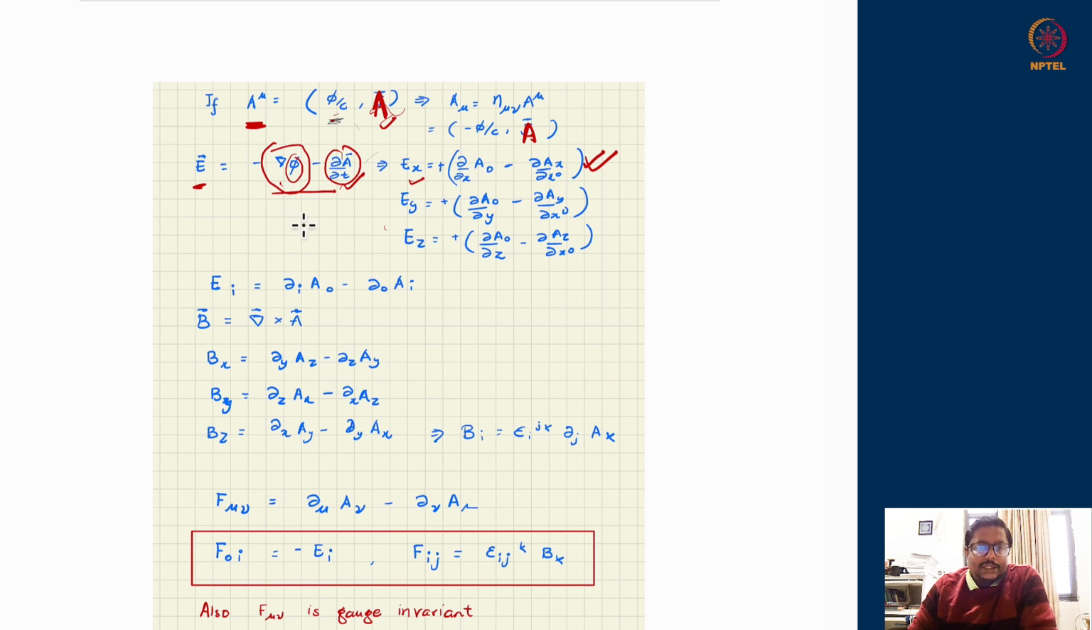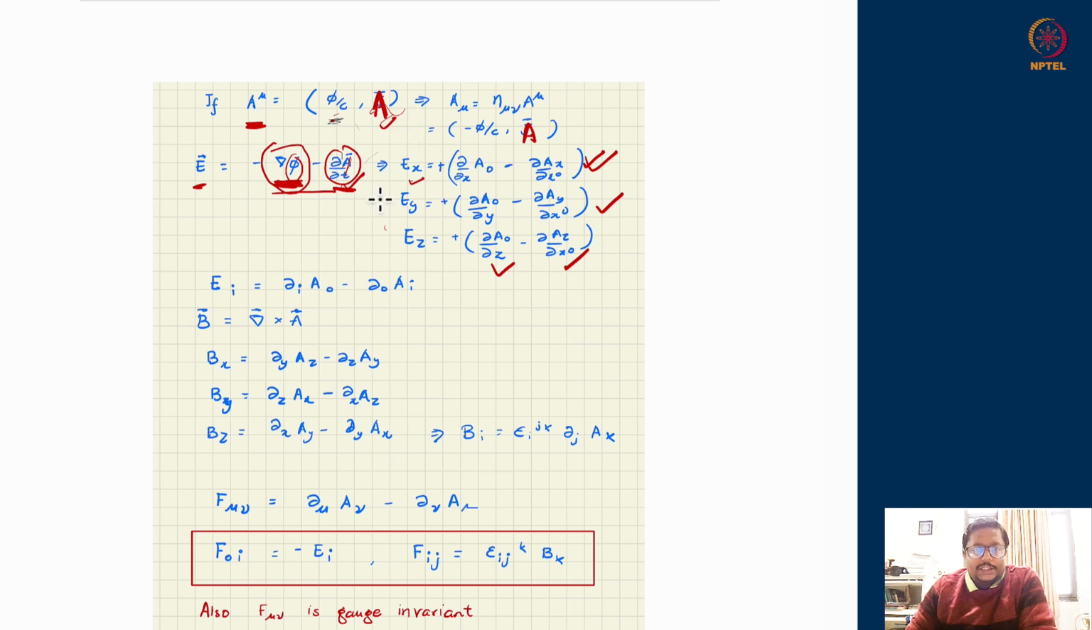Similarly, if I write down the y component of this, I would plug in the y component of the gradient and the y component of the temporal derivative, which is over here. And similarly for the z component, I will just take the z component from here, the z component from here, and the z component from here, the second kind, the temporal derivative and the spatial derivative itself.